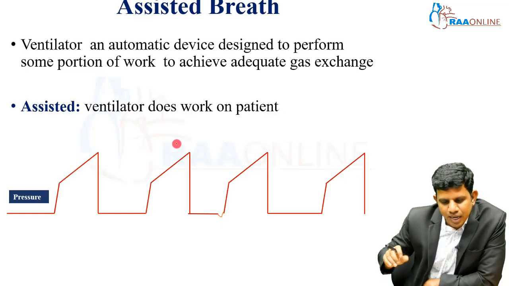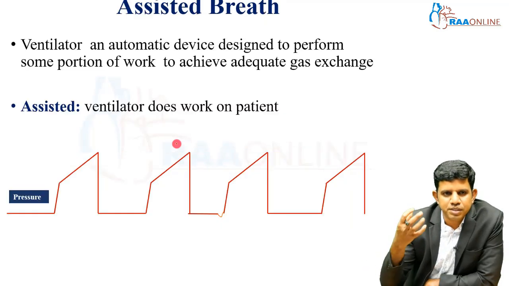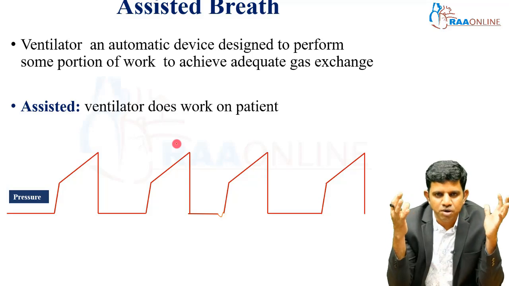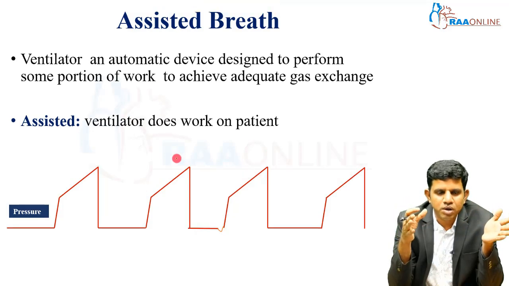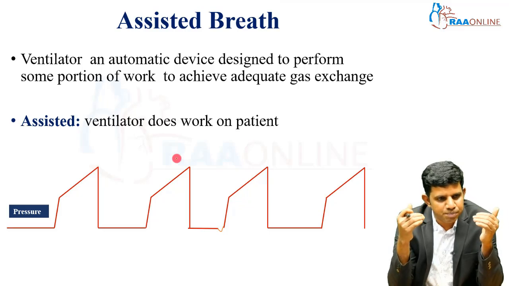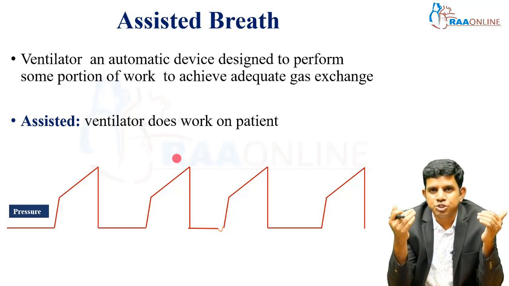Next is an assisted breath. Normally the old ventilators have control mode, assisted mode, assist control mode. In newer ventilators there is no control mode, all are assisted breaths, which means whenever the patient wants to take a spontaneous breath, whenever the ventilator senses the patient's inspiratory effort, the ventilator will give the breath.